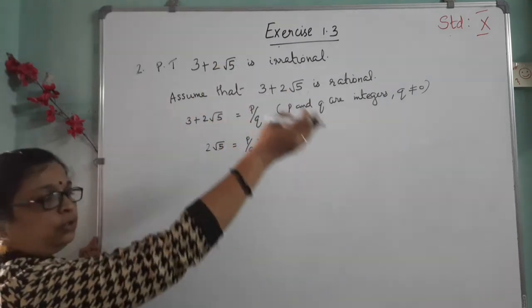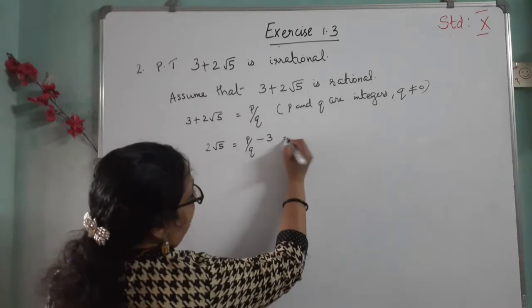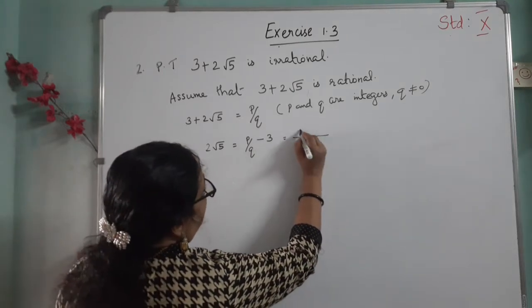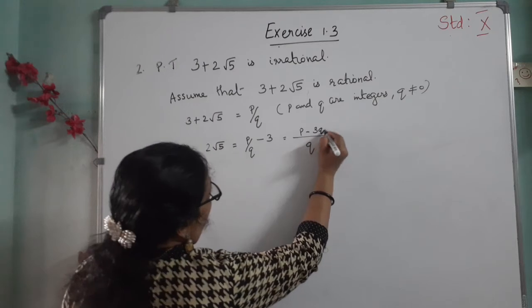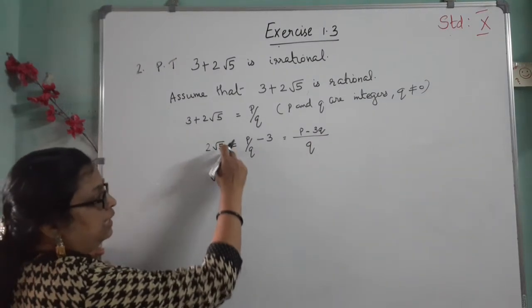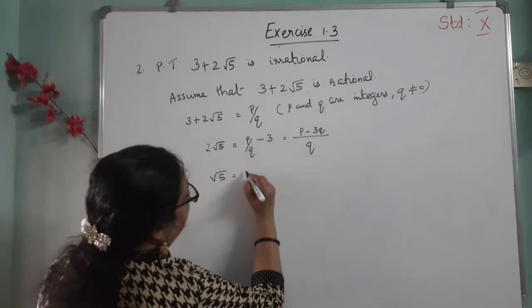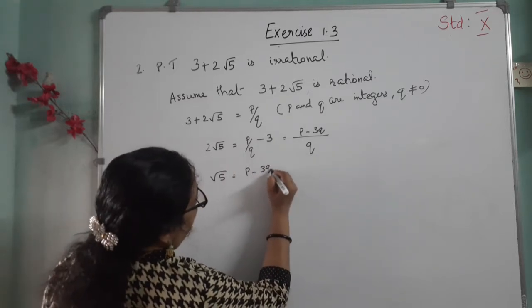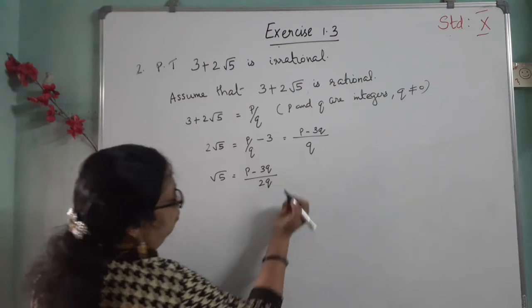Transposing this 3 to right side. So, here taking LCM q, then p minus 3q. Then root 5 is equal to, transposing the 2 here is division, p minus 3q divided by 2q.